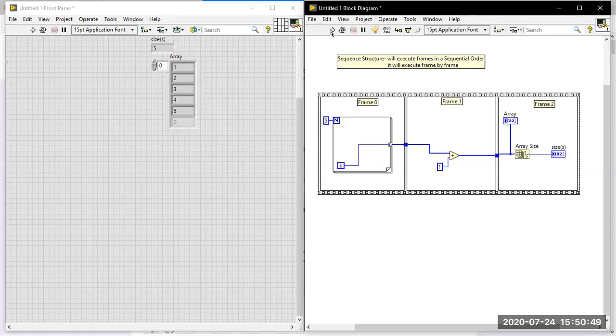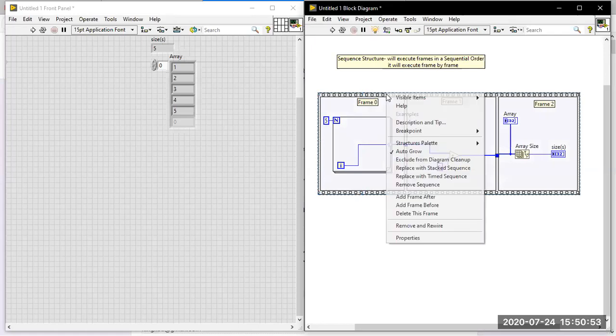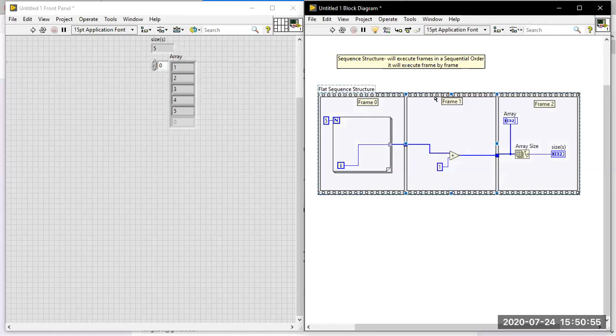That is the flat sequence structure. The structure name is flat sequence structure over there.